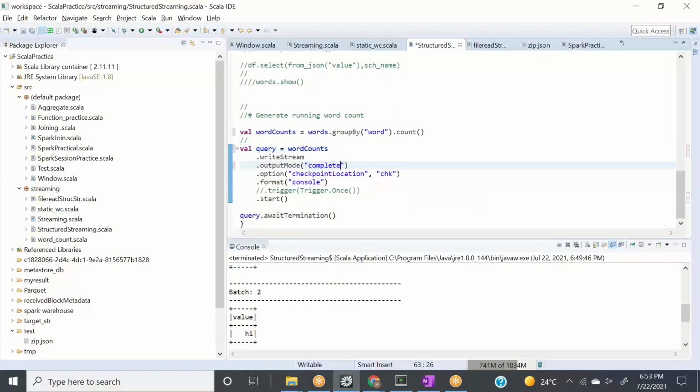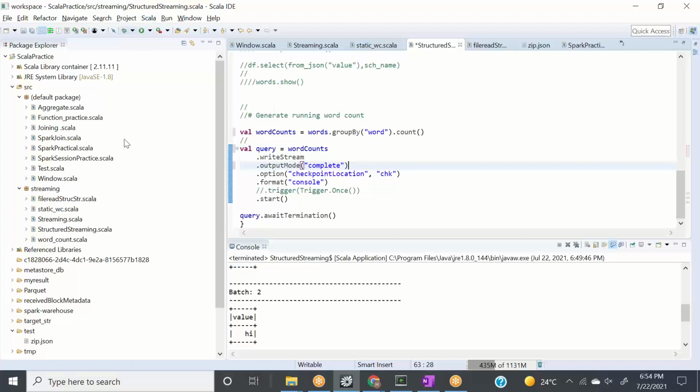And let me put complete now here. Okay, so now I'll explain this update mode to you, don't worry. So what I did here, on the final resultant data frame, is write the stream to the console and maintain all the state information in the state store of this checkpoint location. Okay, so this is good, right? And output mode is complete. We'll cover it in much more detail, but we are keeping the output mode as complete, and then wait for my signal to terminate this operation.